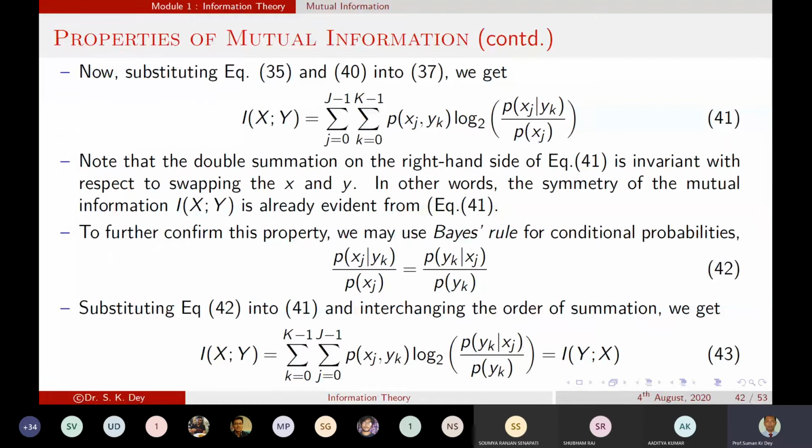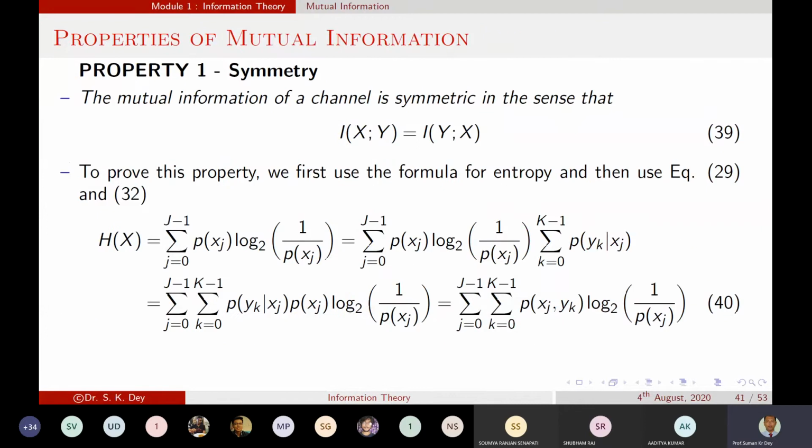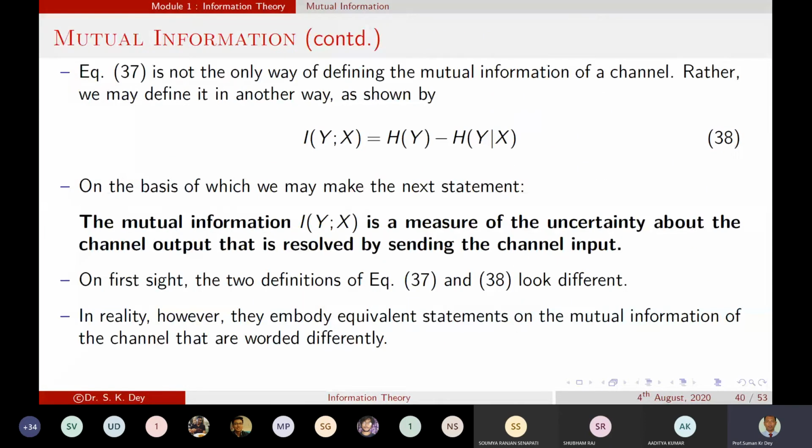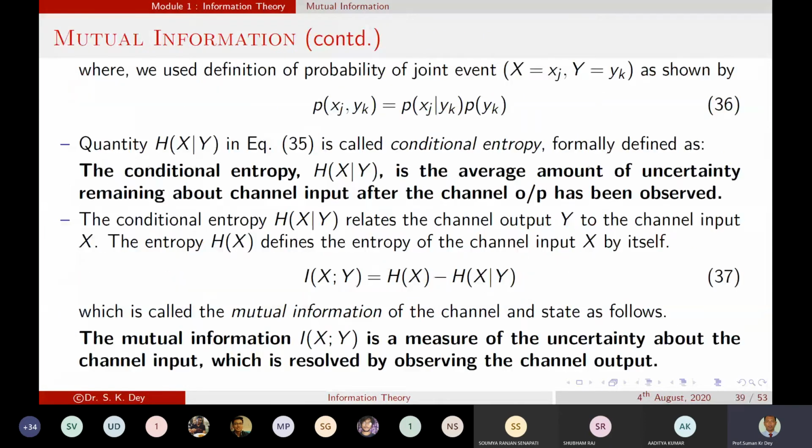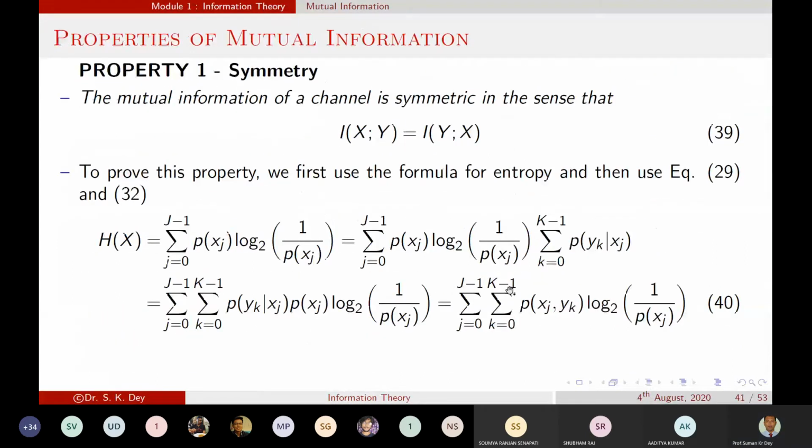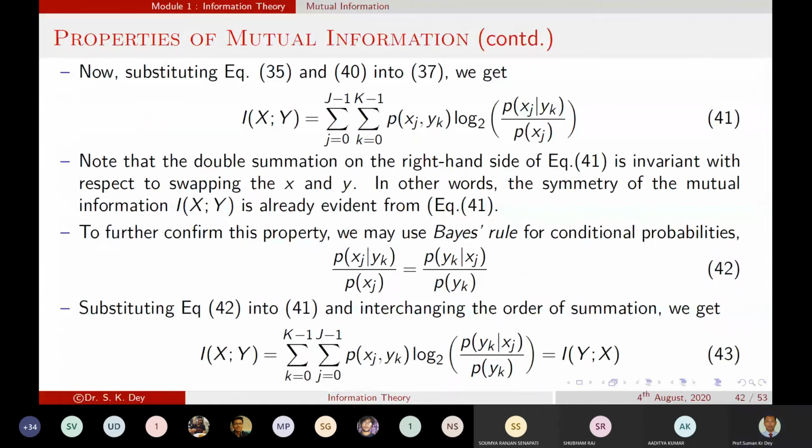So now if we substitute equations 35 and 40 into equation 37. What is equation 37? 37 is nothing else than your mutual information. In this equation, if we replace the H of X value and H of X given Y value, what will we get? We will get this thing.